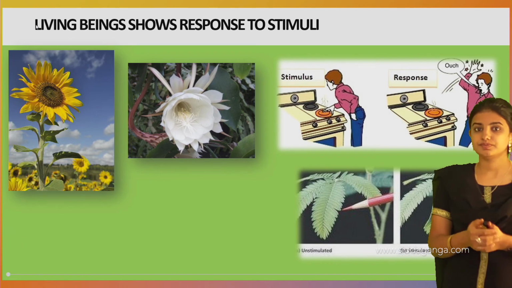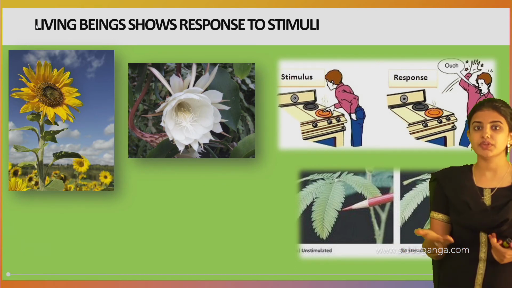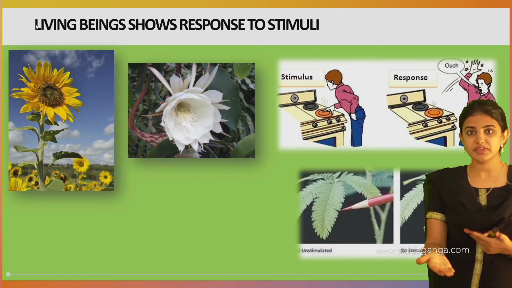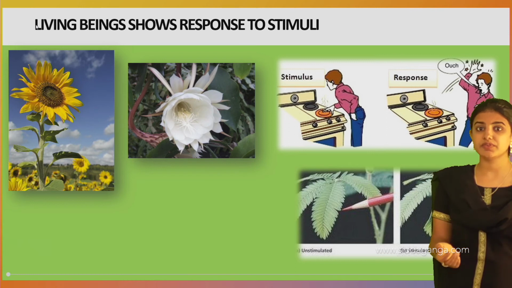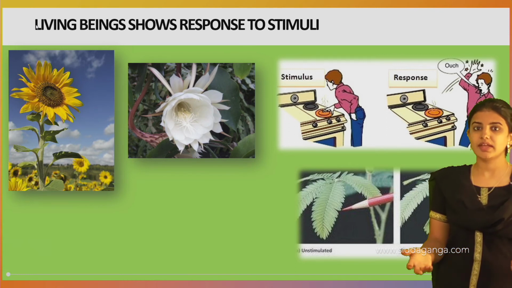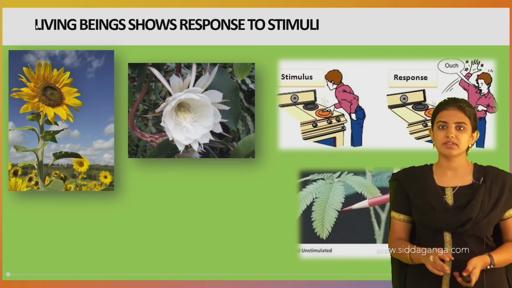See, for example, you observe in our dog, if you keep its favorite food in front of the dog, its mouth will water, and it will wag its tail, and like that we can say that it responds to the stimuli. These are the examples.